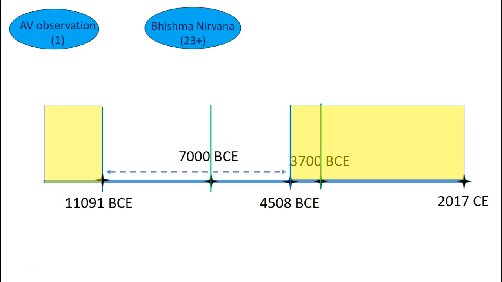So let's eliminate the other areas, only leaving the overlapping area. So that leaves us with this approximate time interval of 2500 years. Now, the question is, how do we get down to one specific year? Well, we may be able to or we may not be able to. But irrespective of that, we can definitely say that the Mahabharata war did not happen anytime after 4508 BCE or anytime before 7000 BCE. And that is with mathematical certainty.